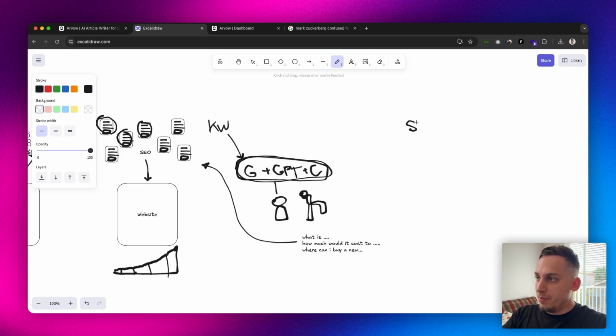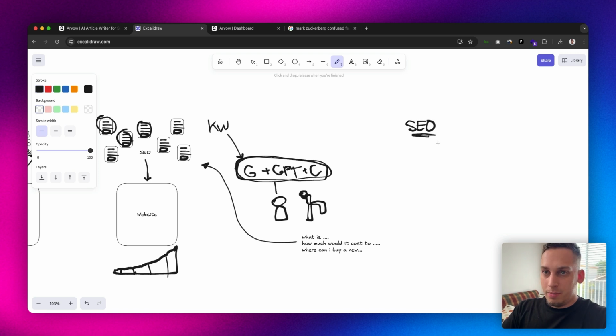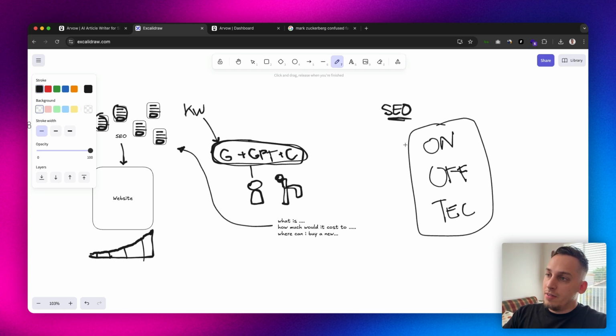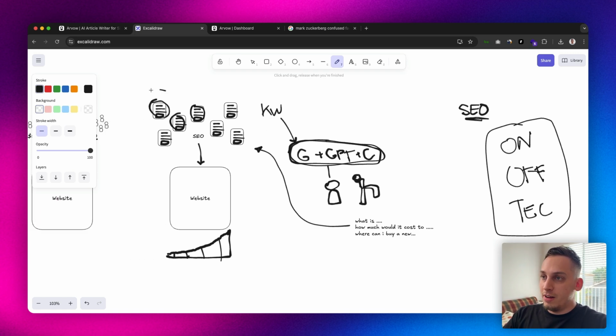And obviously, SEO is not just that. SEO is a big art form, right? We have three main pillars, right? So we have the first one, which is on-site SEO. We have off-site SEO, and we also have technical SEO, right? So for example, the on-site SEO is all of this stuff that you see here, which is going to basically go on in your website, right? All of these different pages that you're going to see in, for example, a blog post, right? You have a blog post of all of these different questions that you're answering.